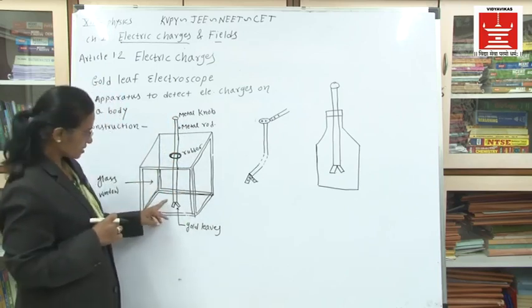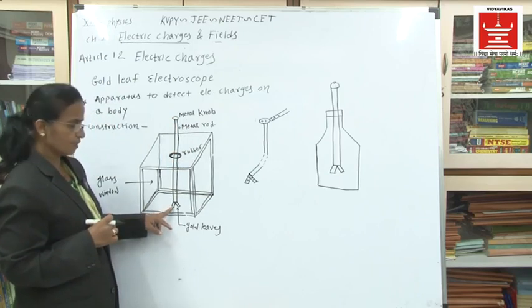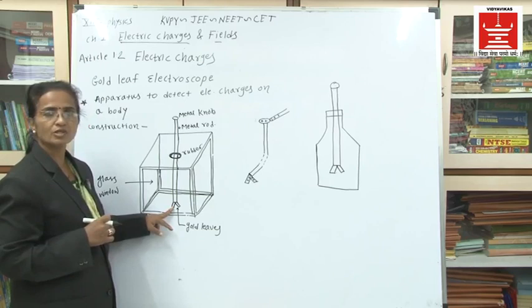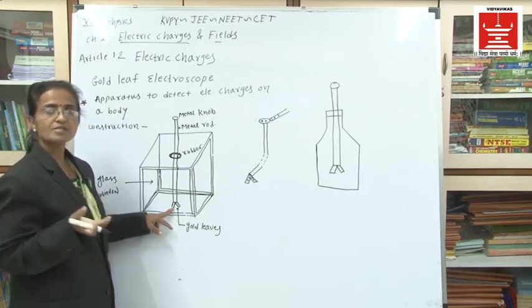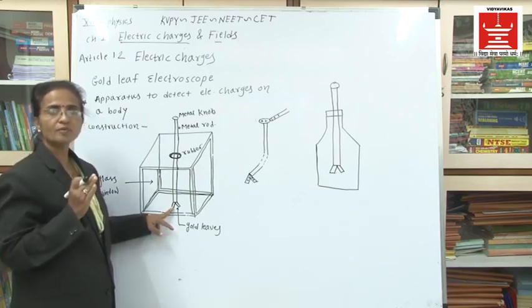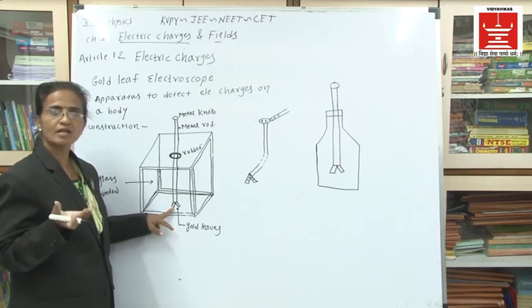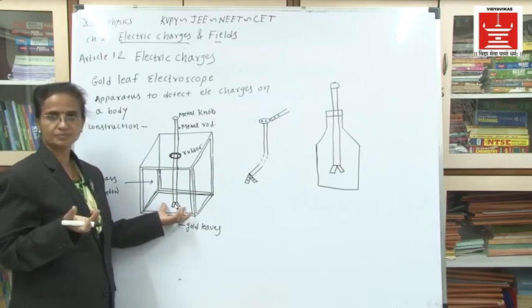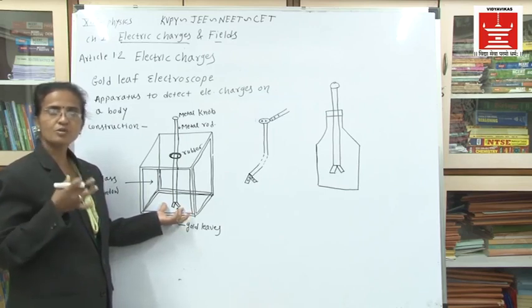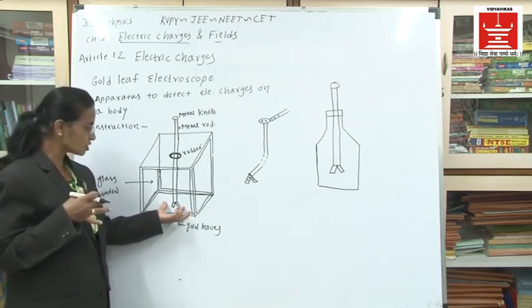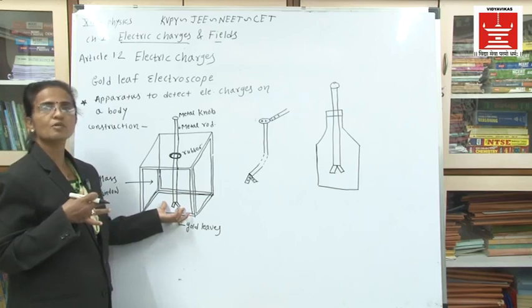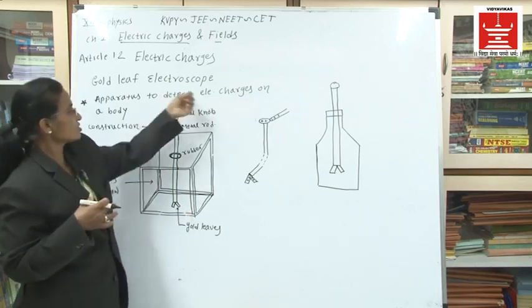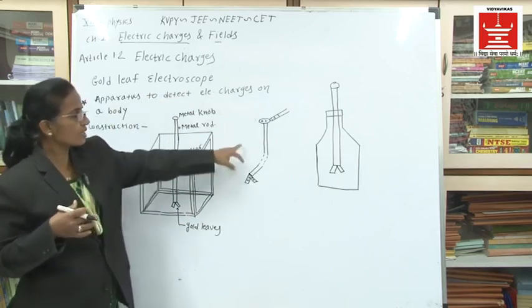That means the charges are given to this gold leaf and it will show the deflection. If the charges acquired by the gold leaf are large in number, it will show a large deflection. That means by observing the deflection of these gold leaves, it is possible to detect the electric charges on a body. This is shown like this.